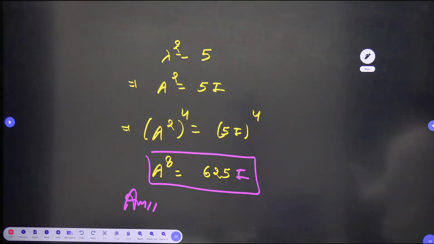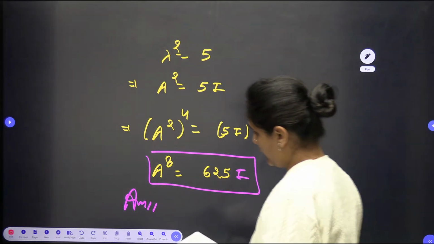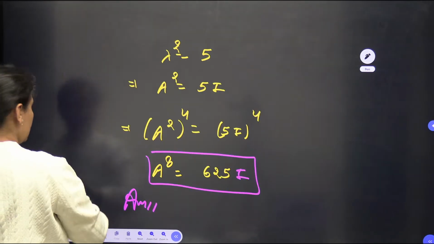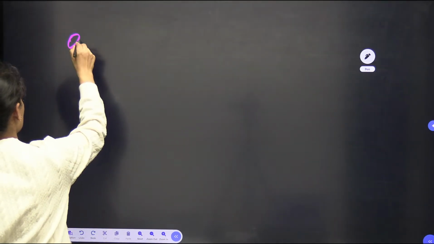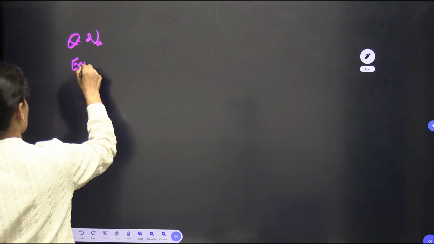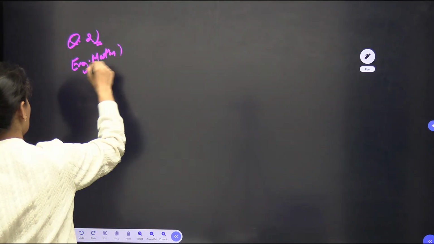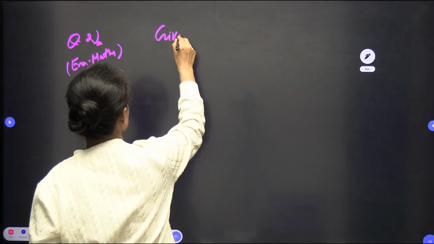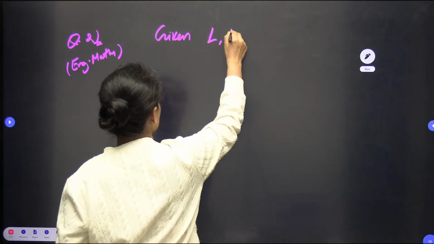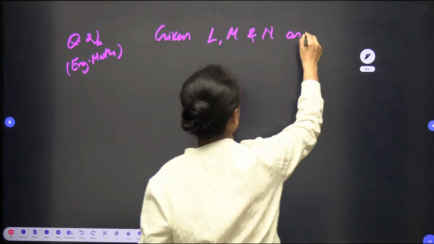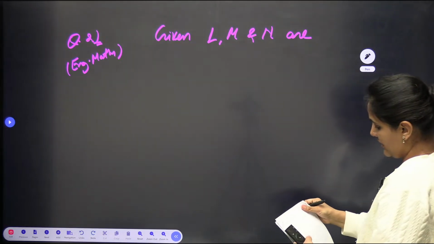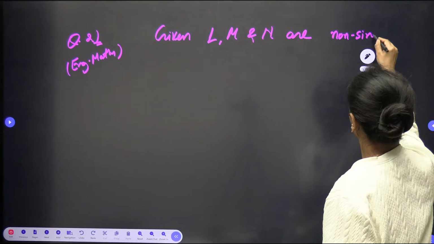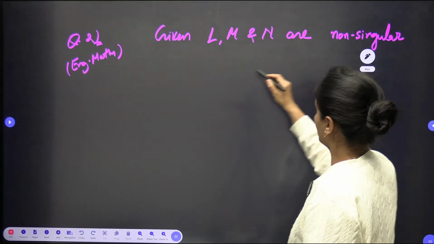Then again, one more question we are having from the algebra. This is a question of linear algebra, and one more question is there from the algebra, and this time it is a very basic question. Given L, M, and N, three matrices are given to you. Given L, M, and N are non-singular 3 cross 3 matrices,